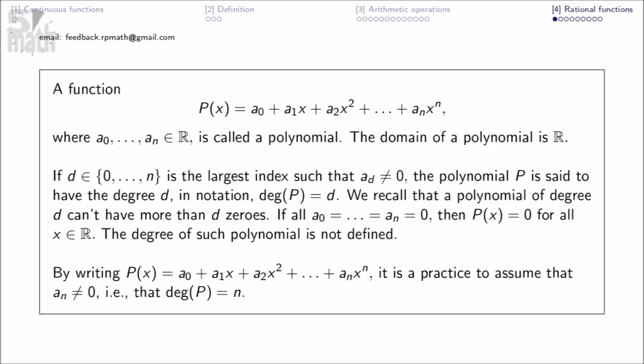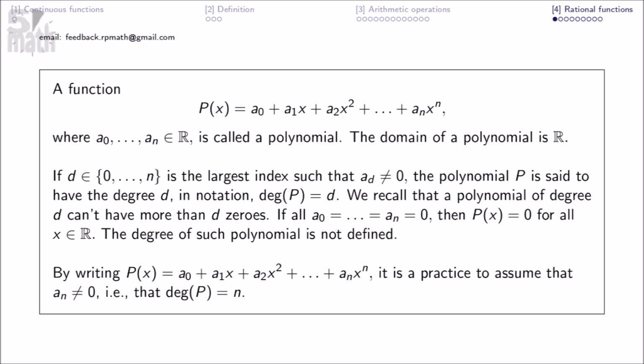A function p of x here, where this is called a polynomial. The domain of a polynomial is R. If d is the largest index such that a_d does not equal 0, the polynomial p is said to have the degree d, in notation this. We recall that a polynomial of degree d can't have more than d zeros.